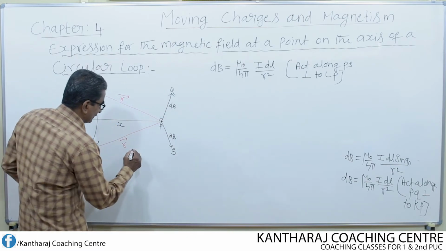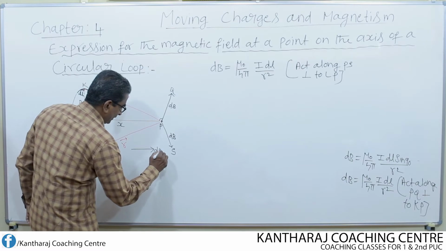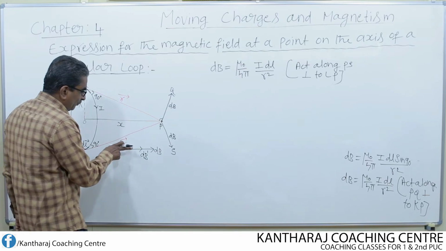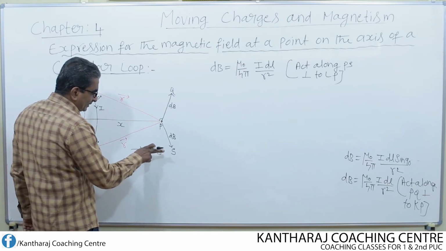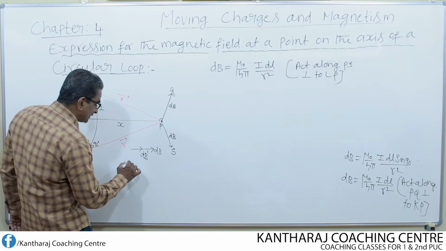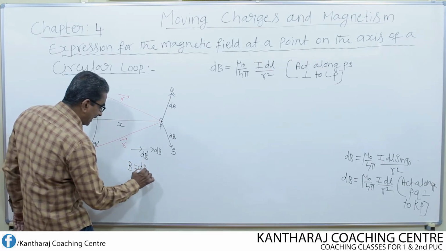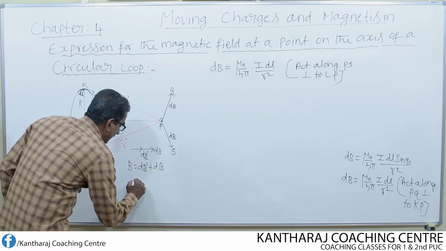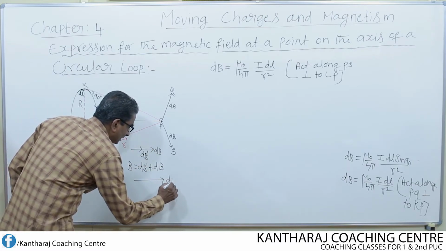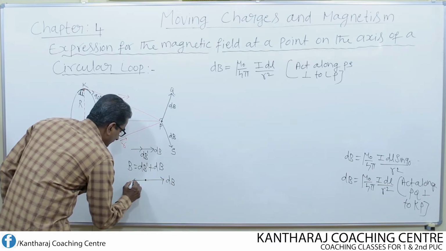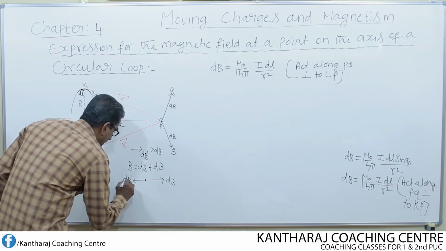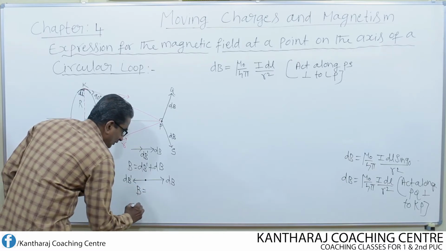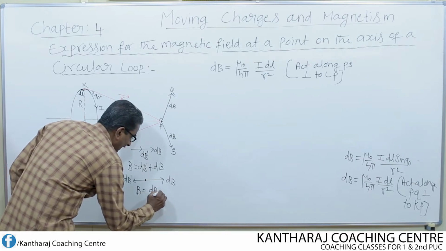That means, suppose dB is one field and dB dash is another field, if both the fields are in the same direction, then what is the net field? The net field is given by B equal to dB dash plus dB. If the two fields act in the opposite direction, say for example one like this dB and another one dB dash, then the net field is given by B equal to dB minus dB dash.